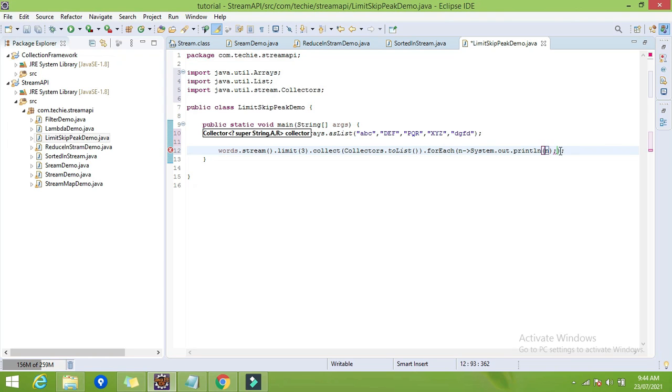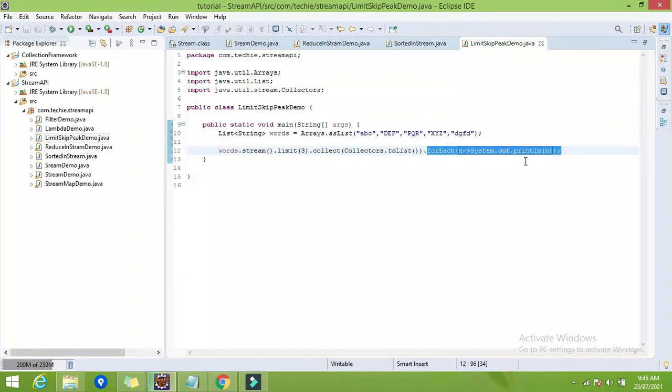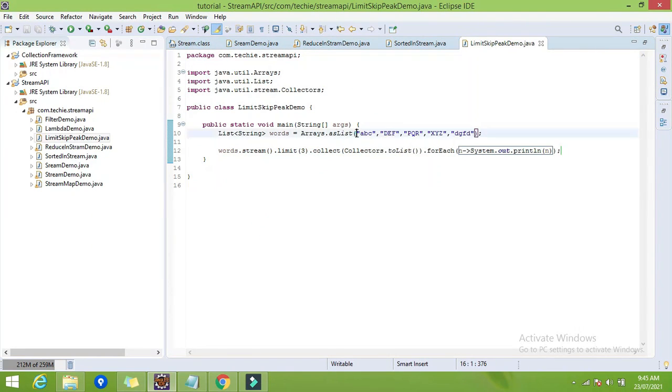So what I have done, I have used the function called limit, and I have specified the limit as 3. So it will take only the 3 elements of our stream, and it will create the list, and we are iterating it. So let's try to run it. Here you can find we are getting the output as B C D E F P Q R. So these are the first three elements of our list.